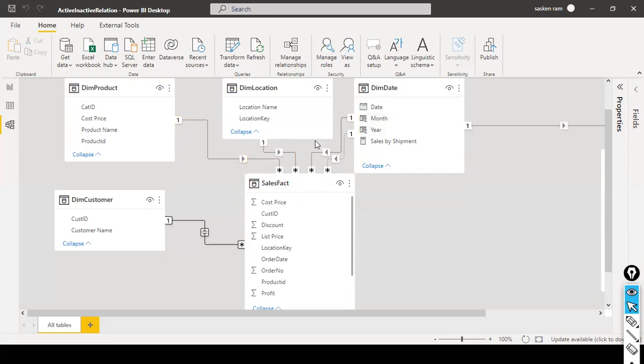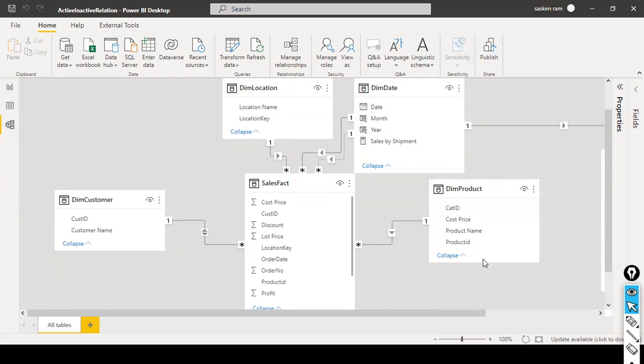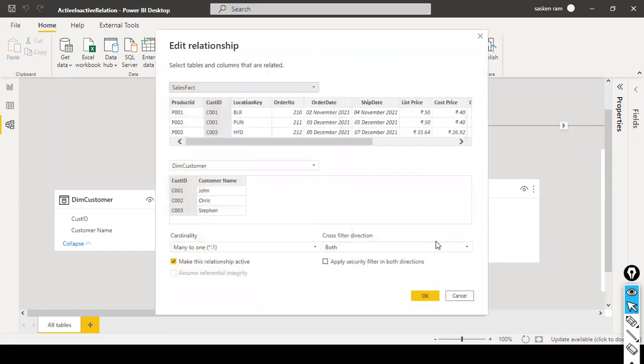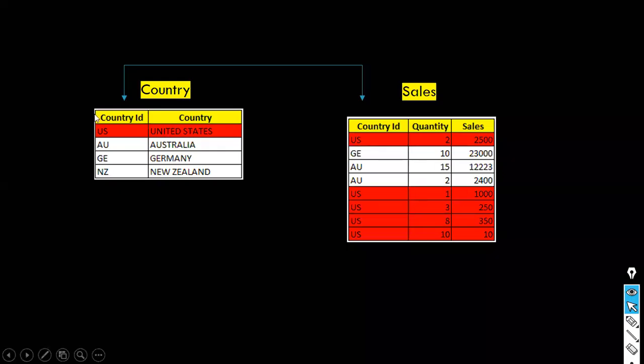Okay, and for example, you have the product dimension here. Product dimension. I'm talking about the cross filter direction. Okay, and in this case, are there any relationship exists between product and customer dimension table? No, right? I just make it single here, the cross filter direction single, and product dimension, customer dimension, right? And here, can the product dimension table filter my customer dimension? No, it is not possible. But product dimension can filter my sales fact table.